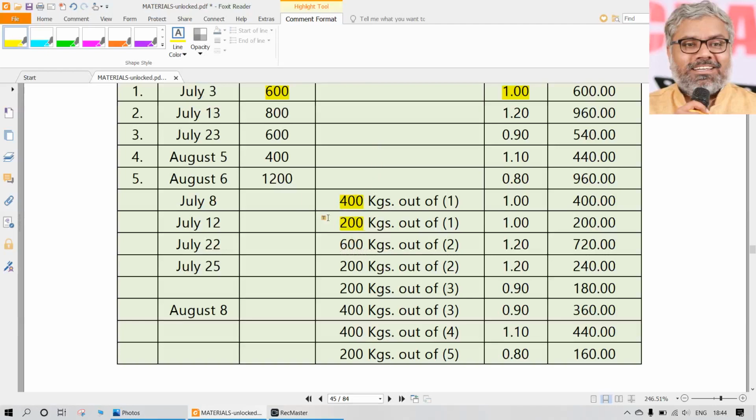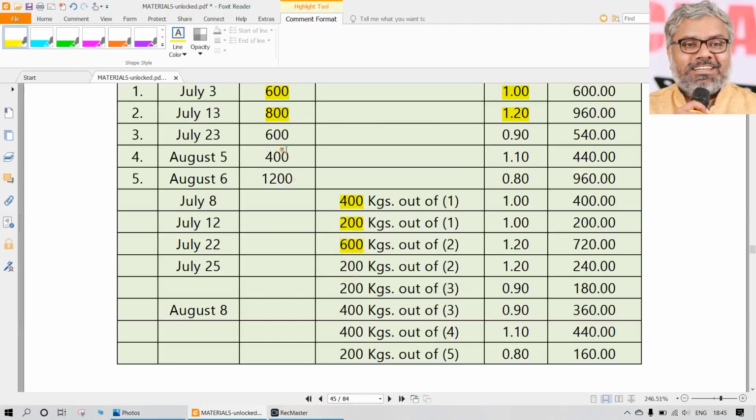Then July 22nd came. Before that, the July 13th purchase is there at 1.2. So naturally, whatever the issue of 600 kgs is there, that should be done out of this only, at 1.2 only. So that also is there. So still how much remaining? 200 at 1.2 is remaining. Keep that in mind. 200 into 1.2 is remaining.